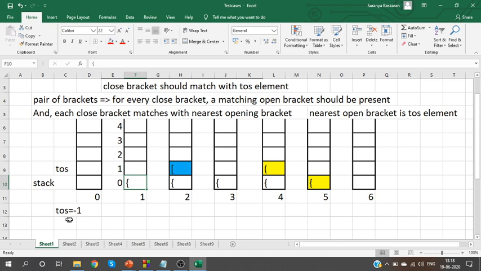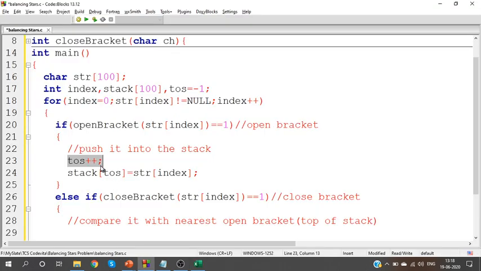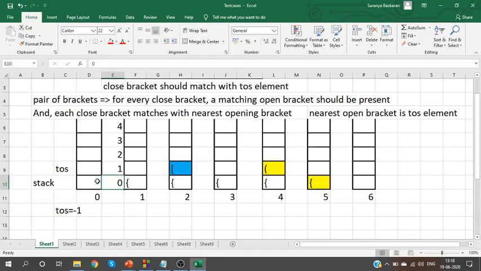Since top of stack is at -1, take it to 0, then you add the element. Similarly, next time when I see the square bracket, top of stack will be at 0. Take it to 1, then you add the element. If you have one more element, take it to 2 and add the element. Is it clear? This is how we will push an element.